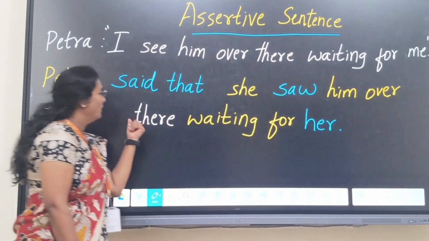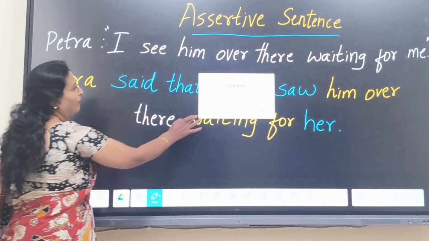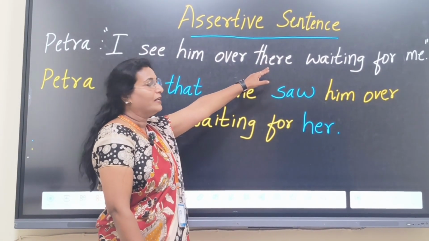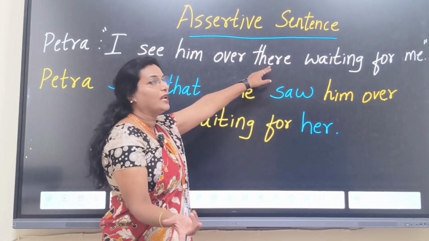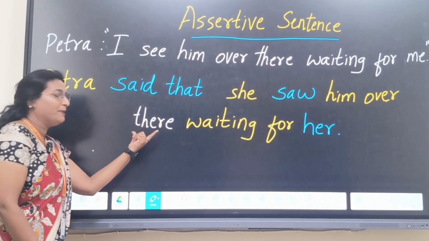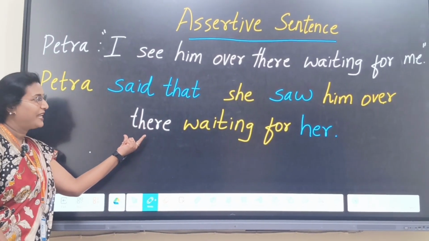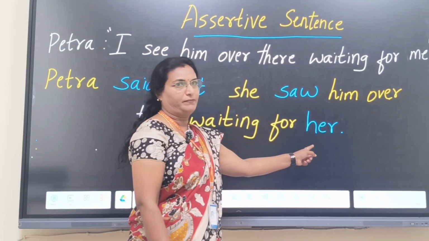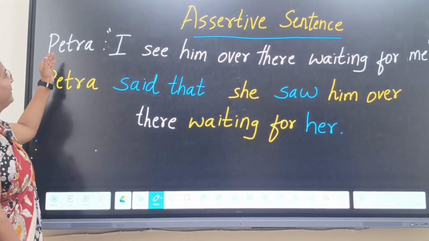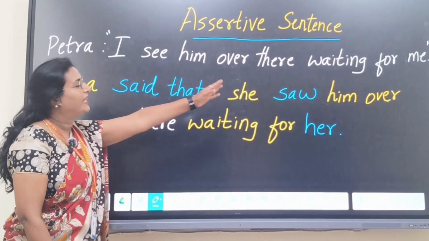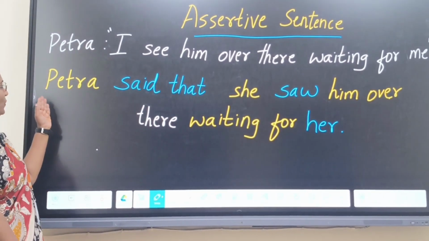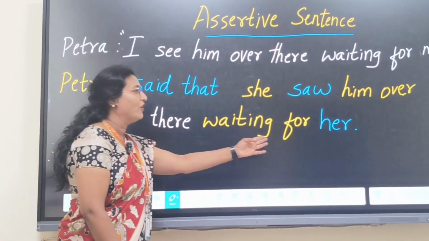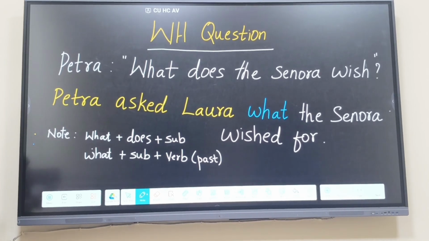Him, since it's object, it won't change, it will be retained same. Over there: if it is here, it changes to there. But if it is there, it will be retained like that only. Waiting for me changes to waiting for her. So overall, Petra: "I see him over there waiting for me" changes to Petra said that she saw him over there waiting for her. Done?